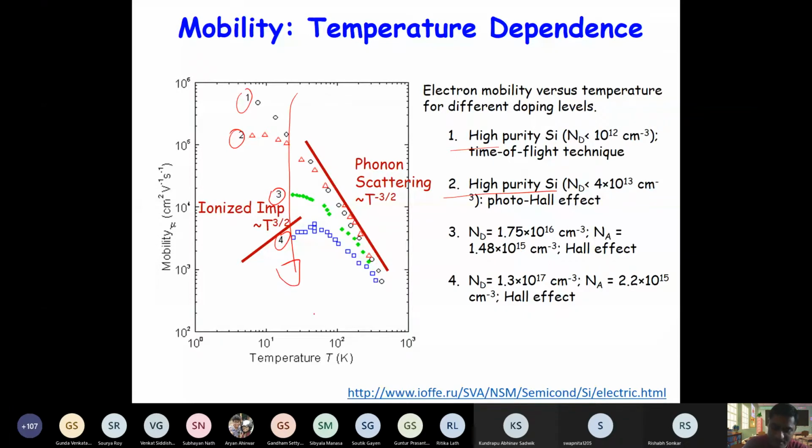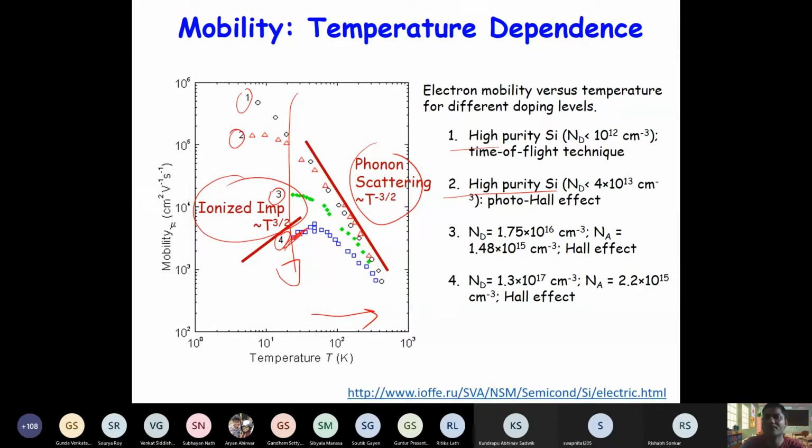And then if you increase the temperature, due to phonon scattering, the mobility decreases. And ionized impurity scattering is seen at low temperature usually. So you can see here there is some slight increase at lower temperatures. So that is due to ionized impurity scattering.